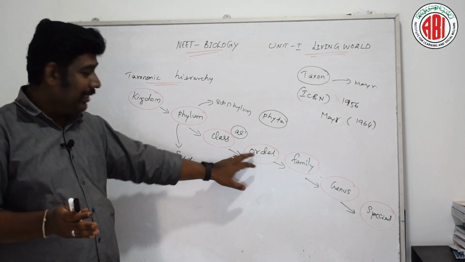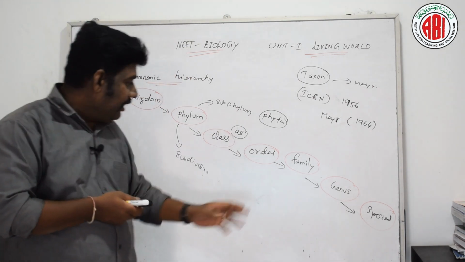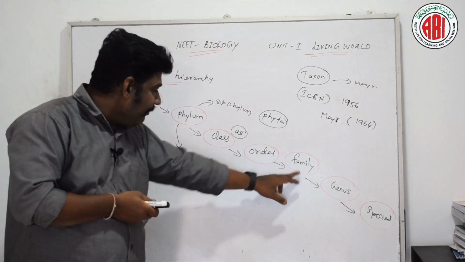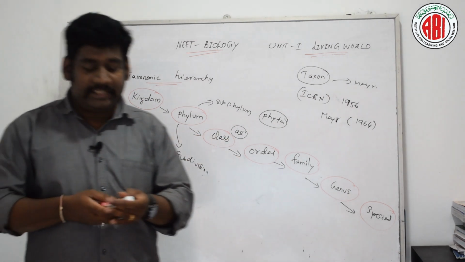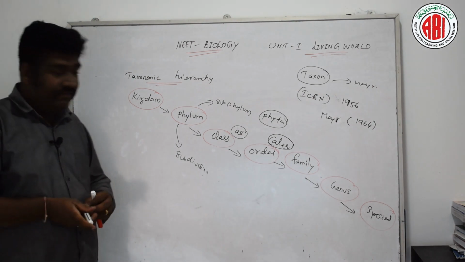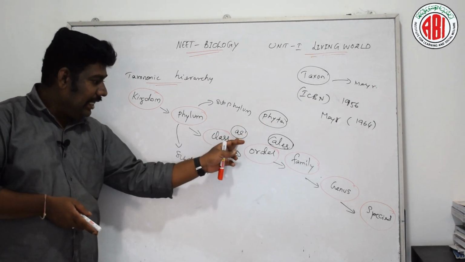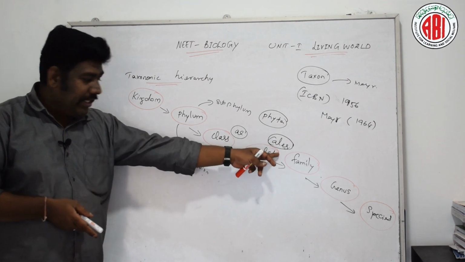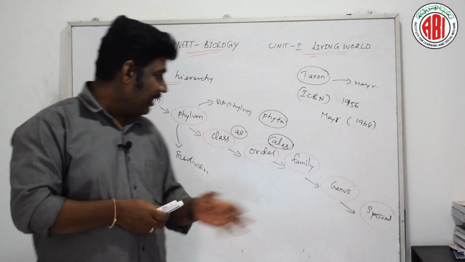The order comprises the class, and it is a taxonomic category between the family and the class. Here for order we use the suffix ales. These suffixes are very important. For phylum phyta, for class a, and for order ales.